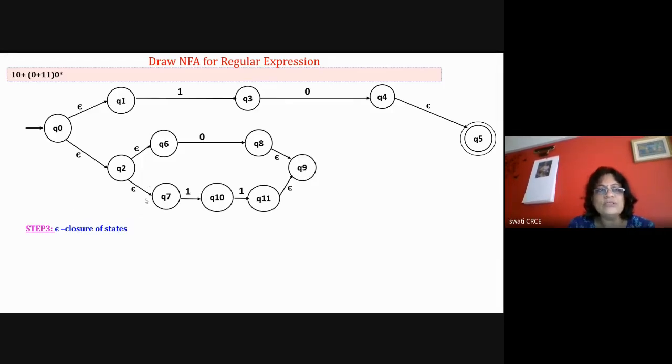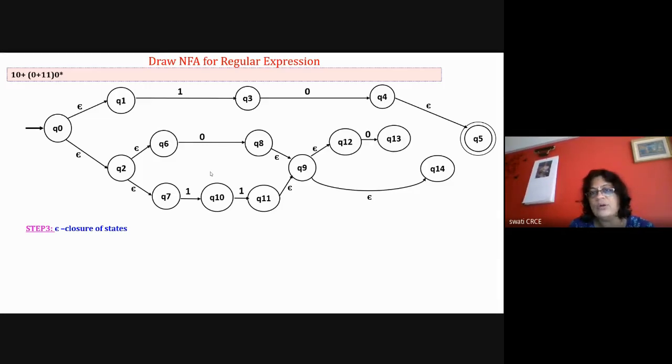Okay, so it will follow this path, either 0 or 1. The same NFA diagram is there below. Then 0 star means 0 can be there for 0 number of times. If 0 is there for 0 number of times, it will go to the next state. But if 0 is there for 1 time, then with epsilon it will go to Q2, Q12 with 0, and then with epsilon. Now 0 is there for any number of times from Q3 to Q12. Again, it will go back, and 0 can be there for any number of times, and then it will go to the final state. Okay.